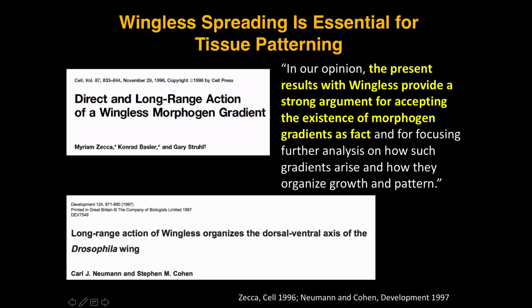And this is the last line from the Struhl paper: "In our opinion, the present results with Wingless provide a strong argument for accepting the existence of morphogen gradients as fact, and for focusing further analysis on how such gradients arise and how they organize growth and pattern." And this was mid-90s, now we're 20 years later, and that's basically what's been happening. Many groups are studying how Wingless spreads, and how tissue pattern is organized with that.